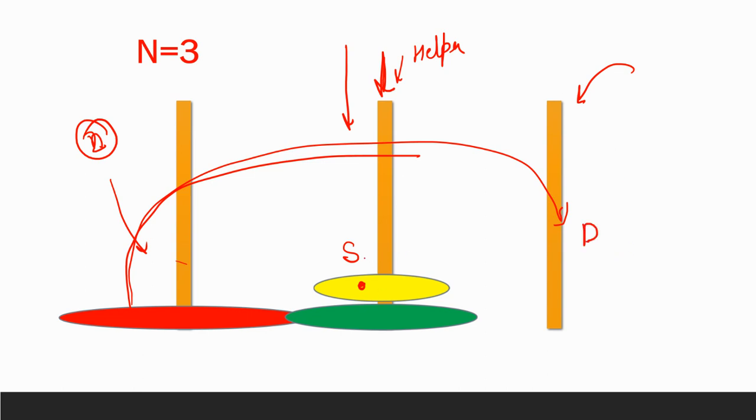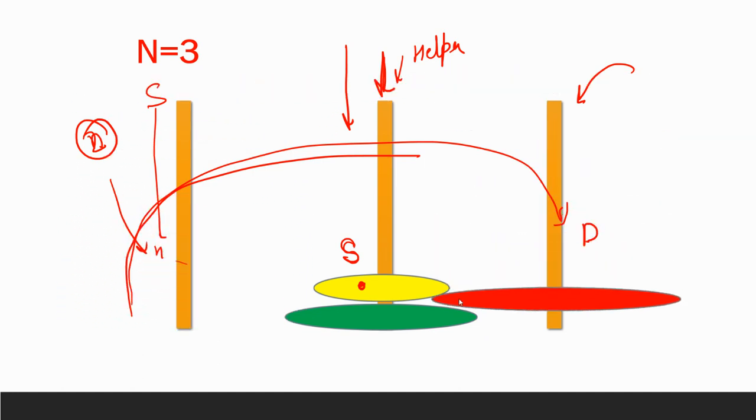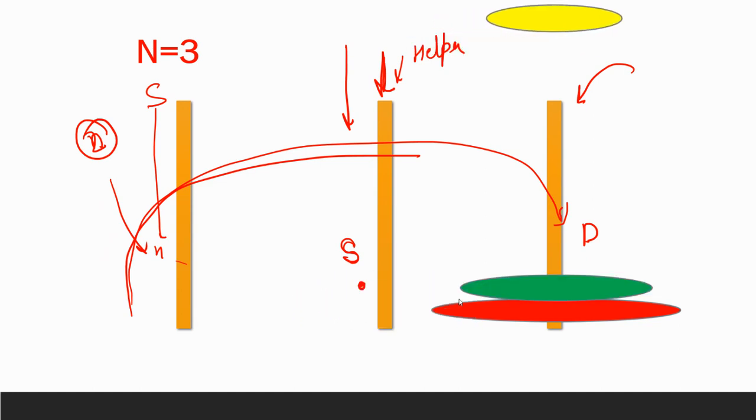The destination will be the same, but now the source will be the helper, and this source will act as the helper, right? Because we need another empty rod so that we can perform this action. Recursion can perform this action actually. So we are just going to do the same thing. And after we do our task, recursion will again do its task, and recursion will move all the disks to the destination part.